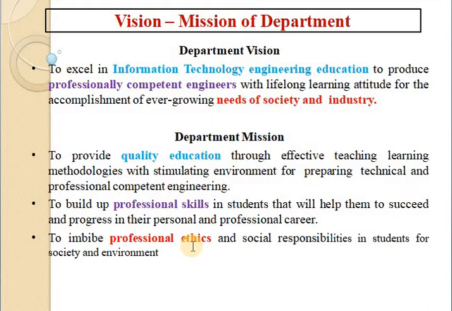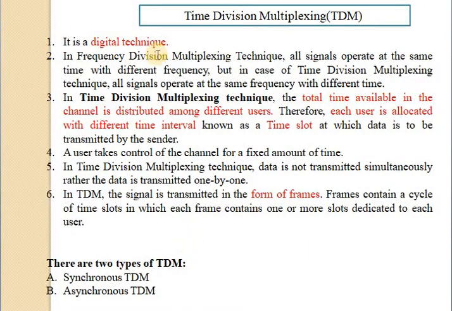Let us see today's lecture points. First of all, we discuss time division multiplexing. It is a digital technique. In frequency division multiplexing, all the signals operate at the same time with different frequencies. But in time division multiplexing, all the signals operate at the same frequency with different times.